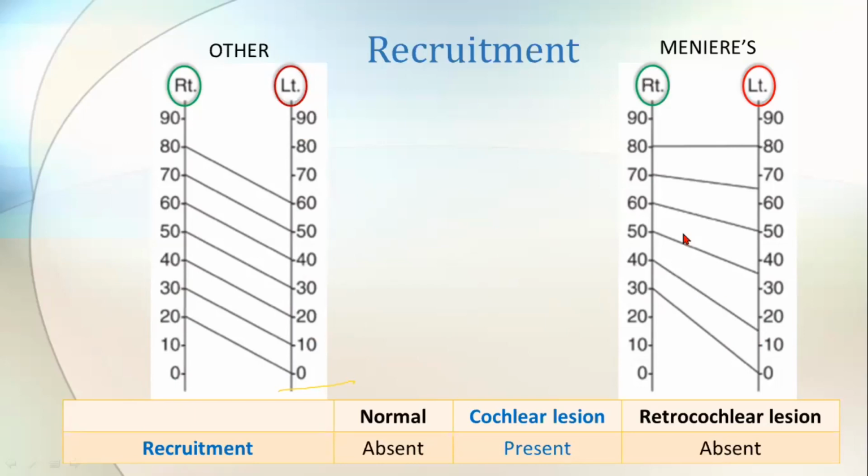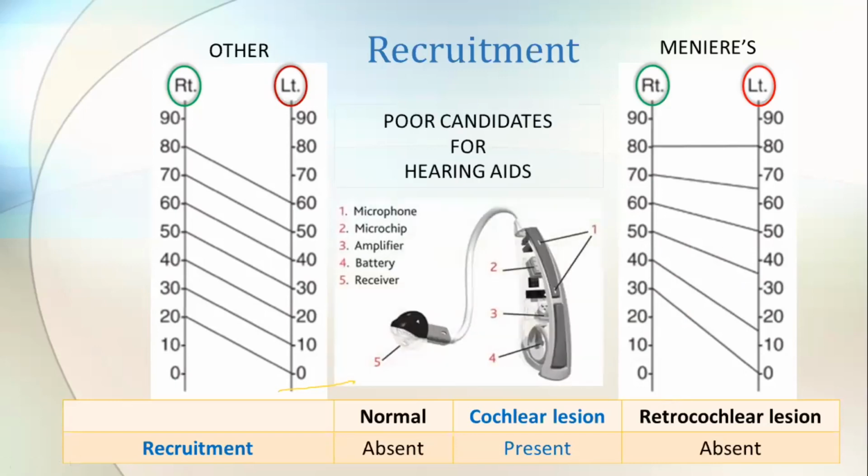So you can see if the intensity is increased, still the patient is getting different intensity sounds. Likewise, if you compare it, it's not a uniform loss. For different intensities, there is a different loss. So that's what is called the recruitment phenomenon. And these patients are poor candidates for hearing aids.